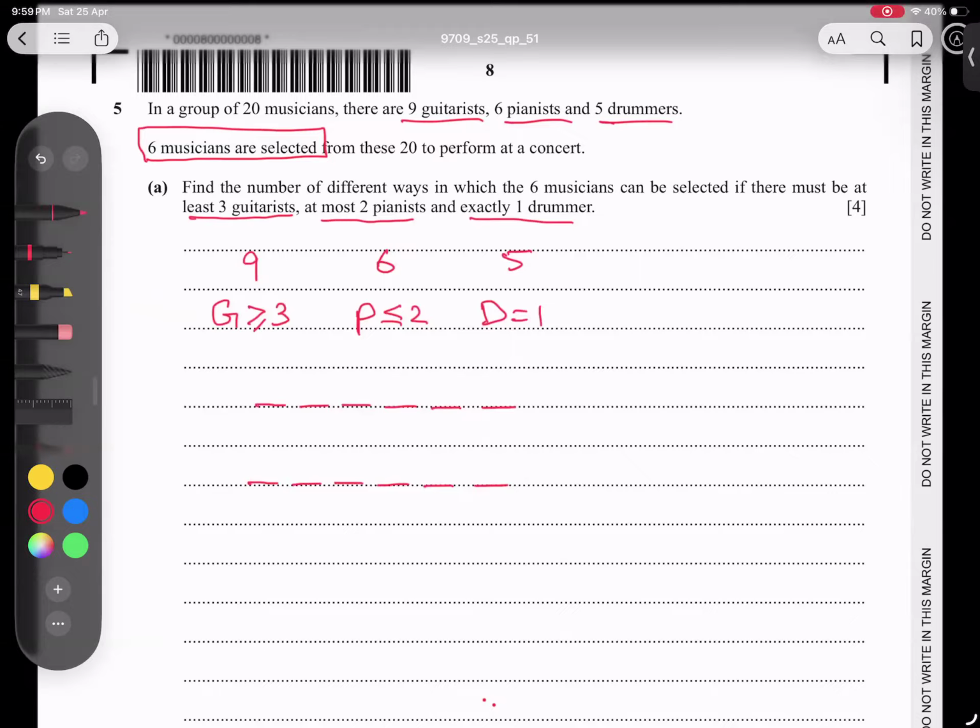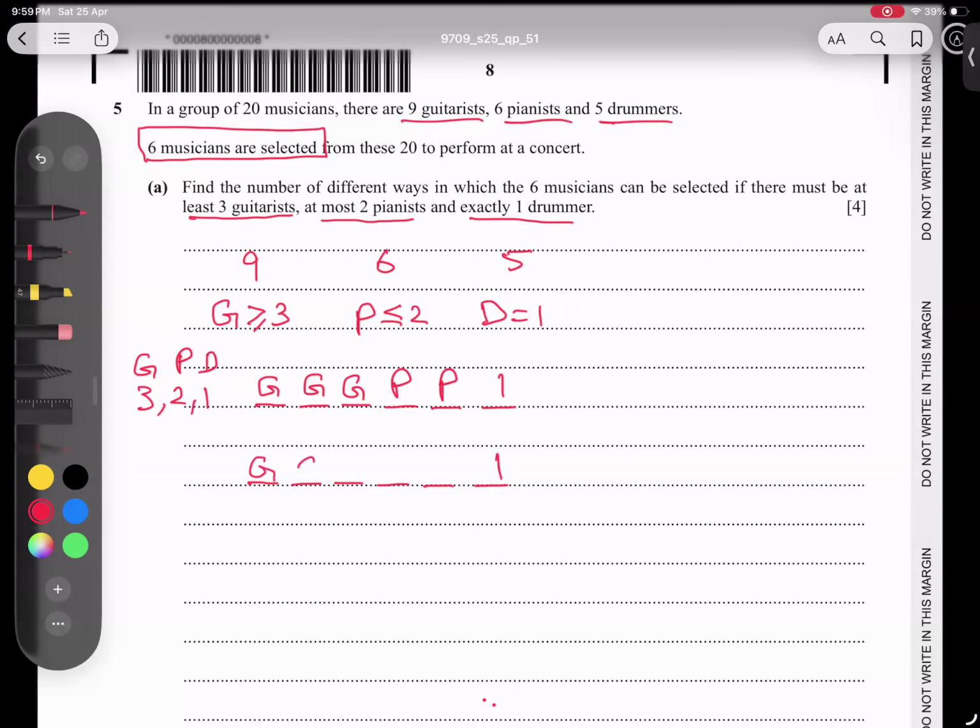First of all, because he said at least three, three are confirmed for guitarists. Pianists, two confirmed, and one drummer. So 3, 2, 1 is one possibility we have, for G, P and D. But he said at least three, so it means three and above. So make sure this is fixed. This one will not change.